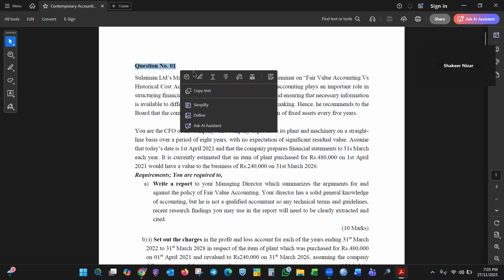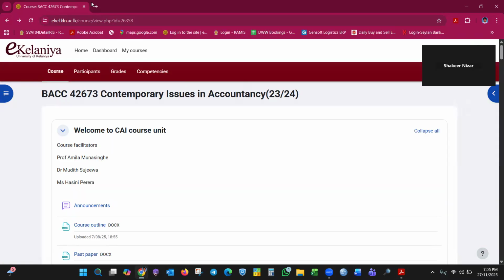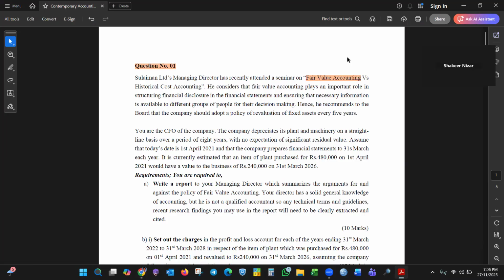Question number one: Suleiman Limited's Managing Director has recently attended a seminar on fair value accounting. The word fair value reminds me of SLFRS 13. If you Google SLFRS 13, you can see the fair value measurement standard. You need to download it and go through the materials, since this is an open book examination, versus historical cost accounting.